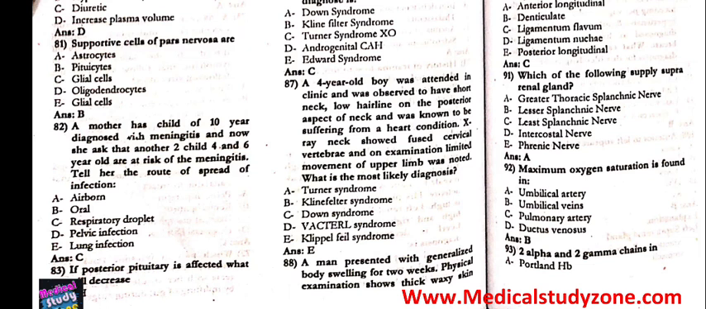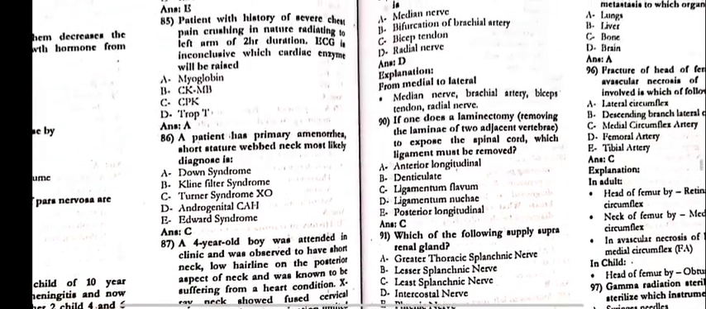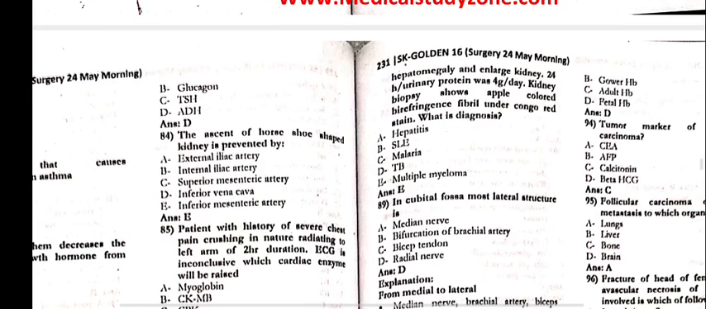88. A man presented with generalized body swelling for 2 weeks. Physical examination shows thick waxy skin, hepatomegaly and large kidney. 24-hour urinary protein was 4 gram per day. Kidney biopsy shows apple green birefringence, fibrils under Congo red stain. What is the diagnosis? That is multiple myeloma.